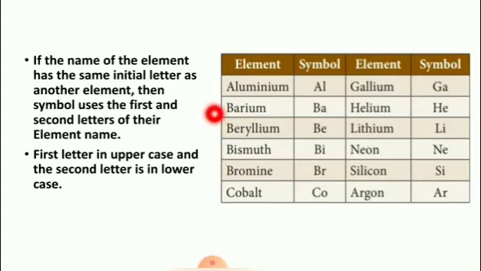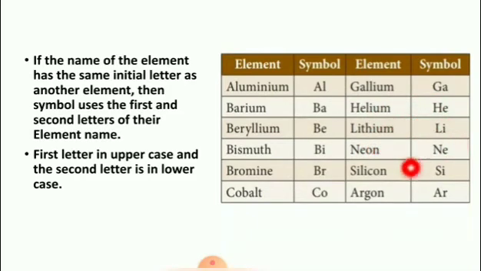Students, see here: barium, beryllium, bismuth, chromium have the same initial letter. So the symbols are aluminium Al, barium Ba, beryllium Be, bismuth Bi, bromine Br, cobalt Co, gallium Ga, helium He,